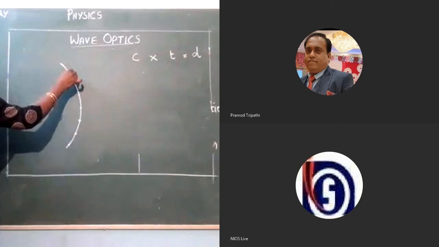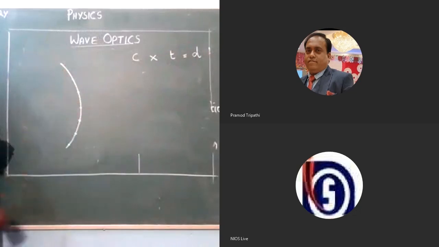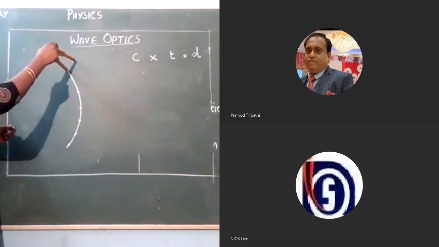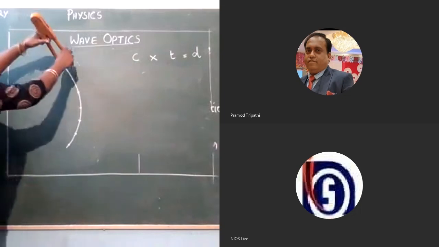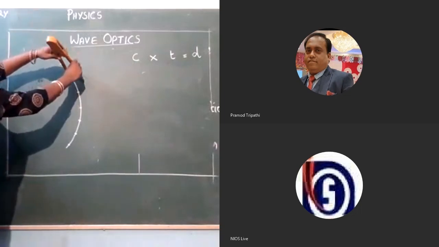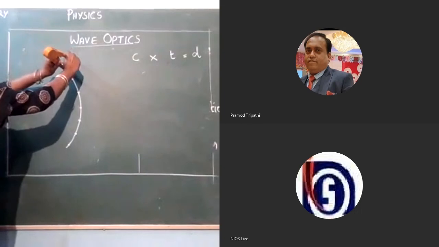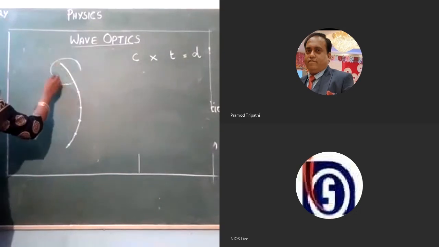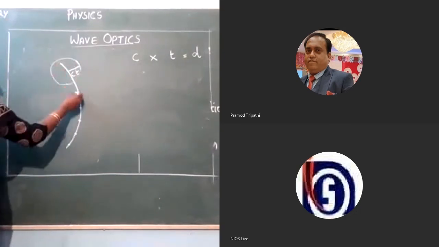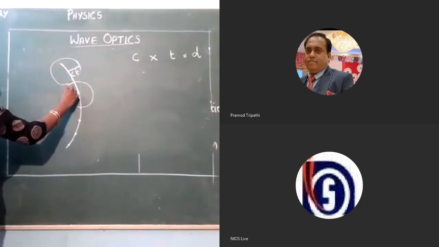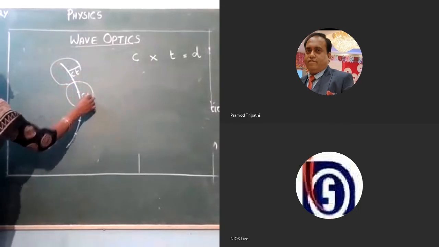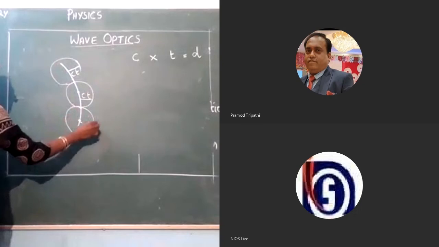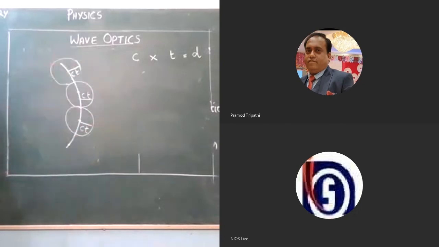So from different points on this spherical wavefront, we have to draw arcs with radius c into t. Arcs of radius c into t. So circles we have to draw of radius c into t. Not many circles, but some number of circles we can draw.